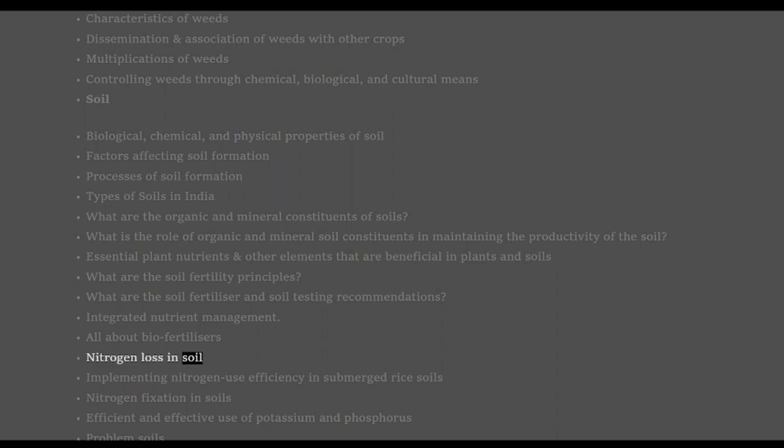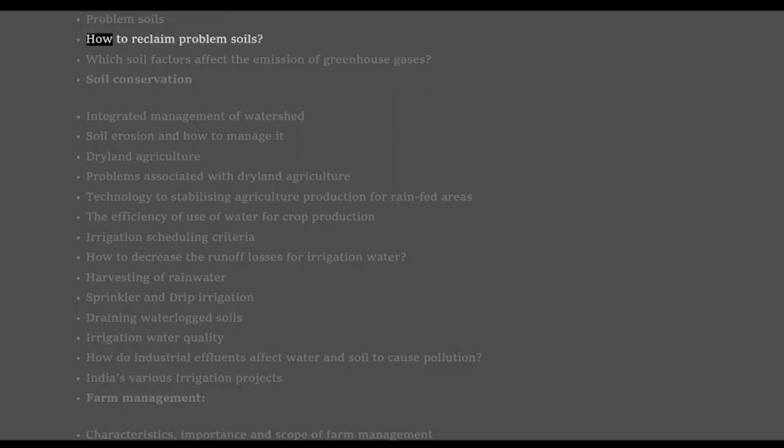Nitrogen loss in soil. Implementing nitrogenous efficiency in submerged rice soils. Nitrogen fixation in soils. Efficient and effective use of potassium and phosphorus. Problem soils. How to reclaim problem soils. Which soil factors affect the emission of greenhouse gases? Soil conservation. Integrated management of watershed. Soil erosion and how to manage it.